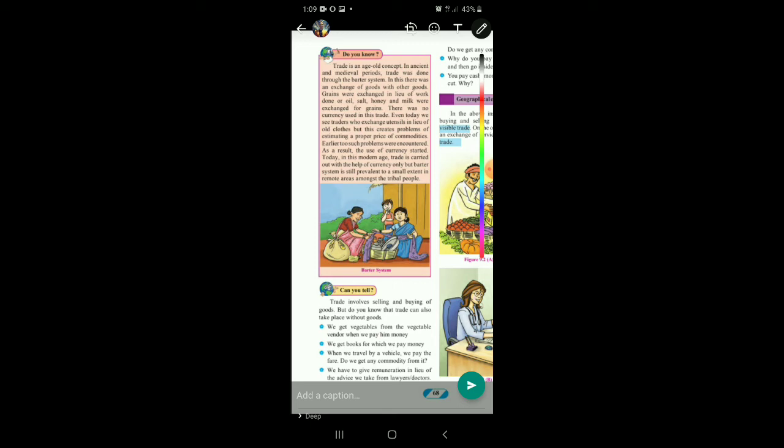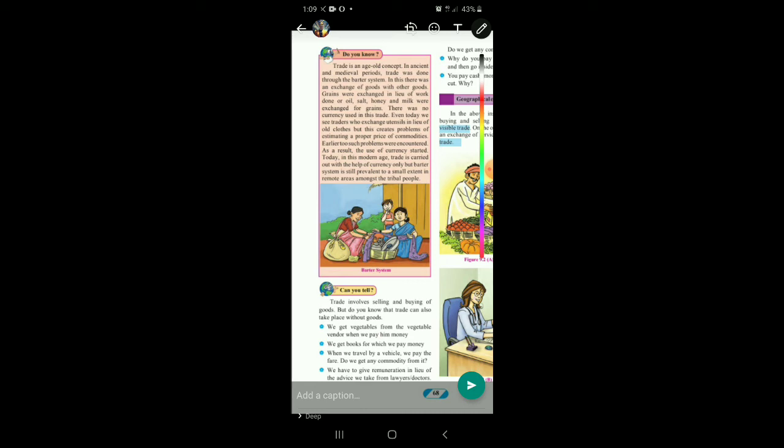I am reading that part. In this, there was an exchange of goods with other goods. Grain were exchanged in lieu of the work done, or oil, salt, honey and milk were exchanged for grains. There was no currency used in this trade. Even today, we see traders who exchange utensils in lieu of old clothes. You see the picture below.